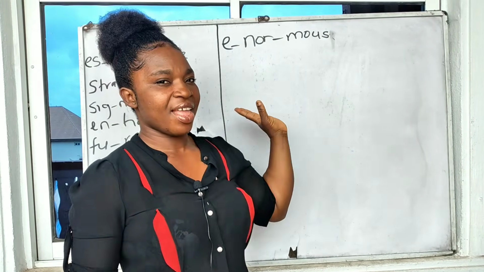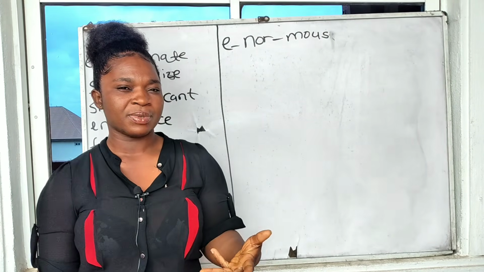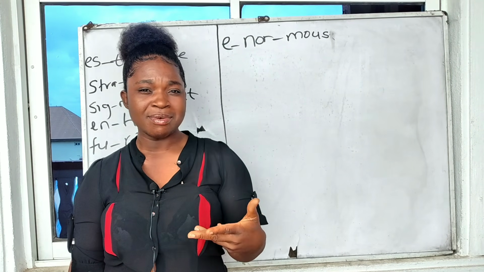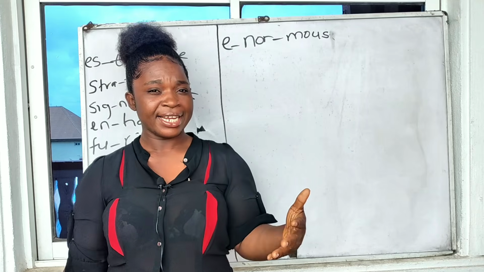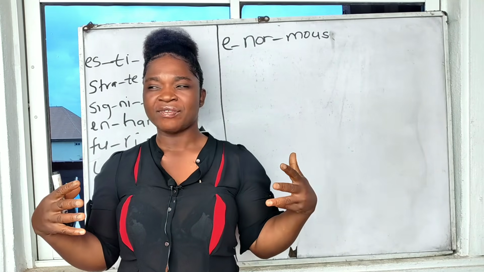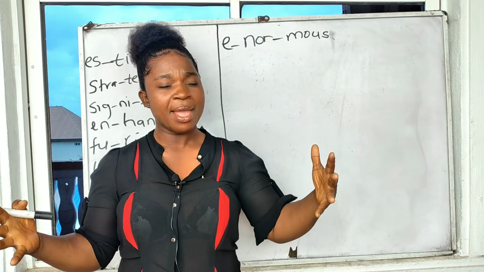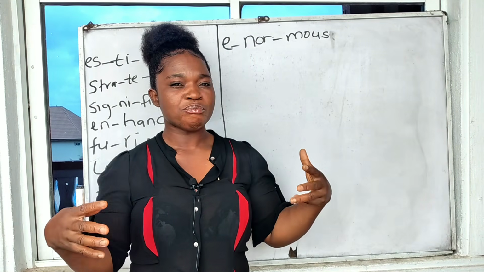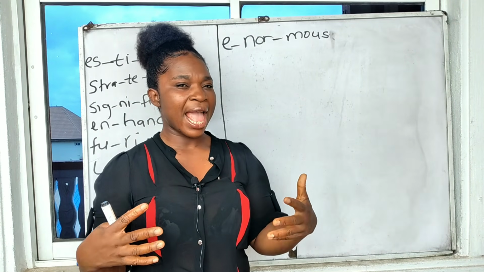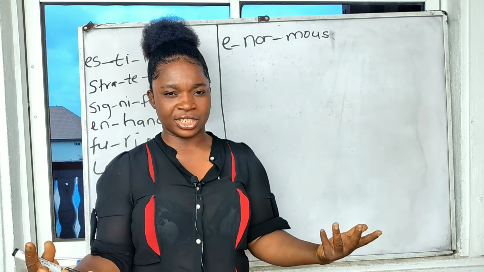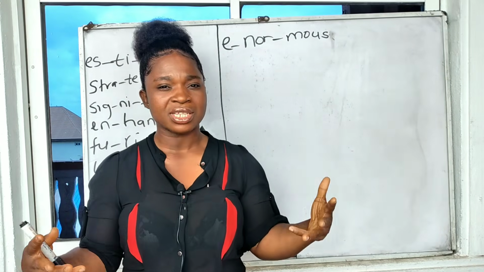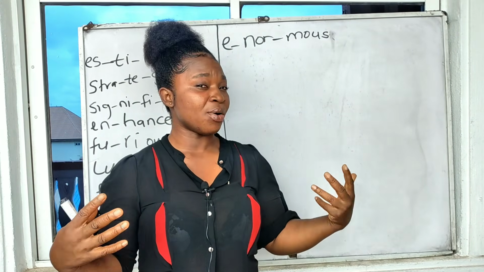Put together we have enormous. When we talk about something enormous, we're talking about something being massive, something that is big. Okay, we have this enormous building. The building is big. We are embarking on an enormous project. That means you are embarking on a big project. So when we talk about something being enormous, we're talking about something that is big or massive.